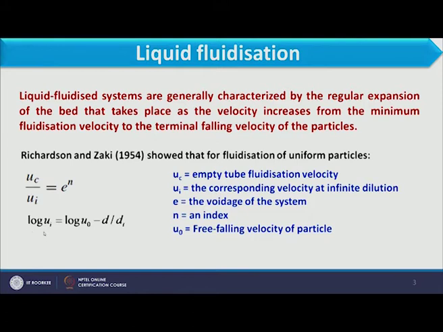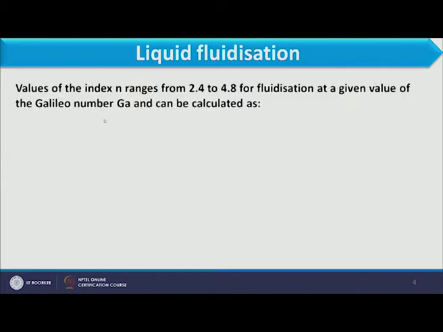How can we calculate Ui? The Ui expression is this: log Ui equals log U naught minus d by dt. So you see here, U naught we are considering as the free falling velocity of the particle. So here indirectly we are relating the actual velocity of the particle and the terminal falling velocity of the particle with the voidage.